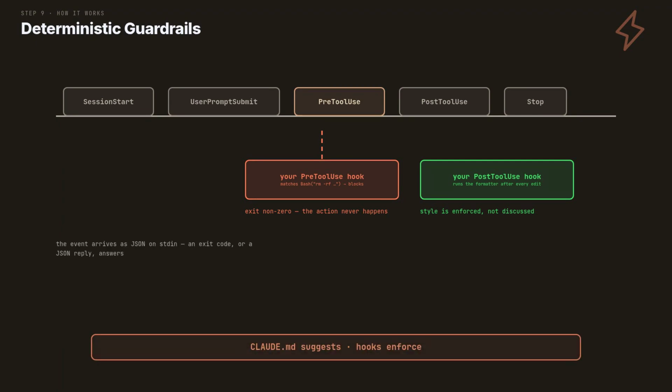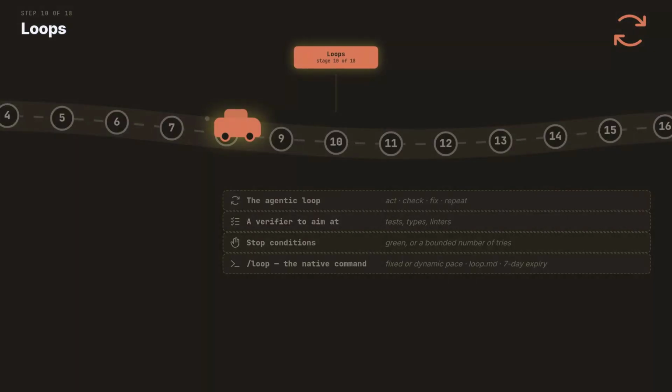The contract is plain. The event arrives as JSON on standard in. Your exit code, or a richer JSON reply, decides. /hooks opens the editor. Pick the event, add the matcher, point at your script. Stage 10, the smallest box on the source, the biggest idea inside.